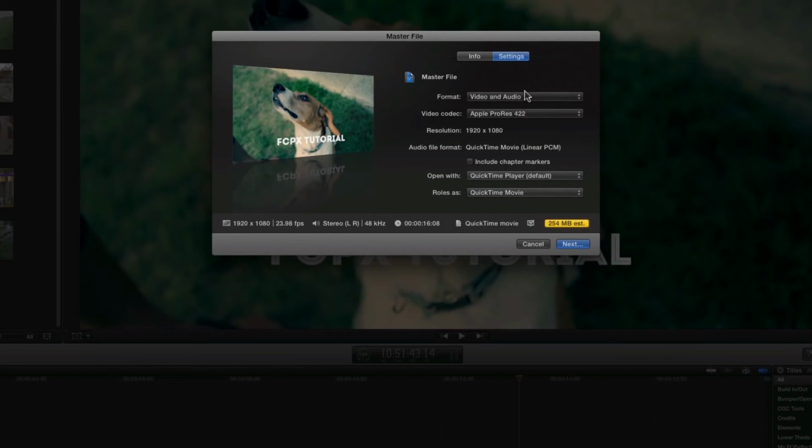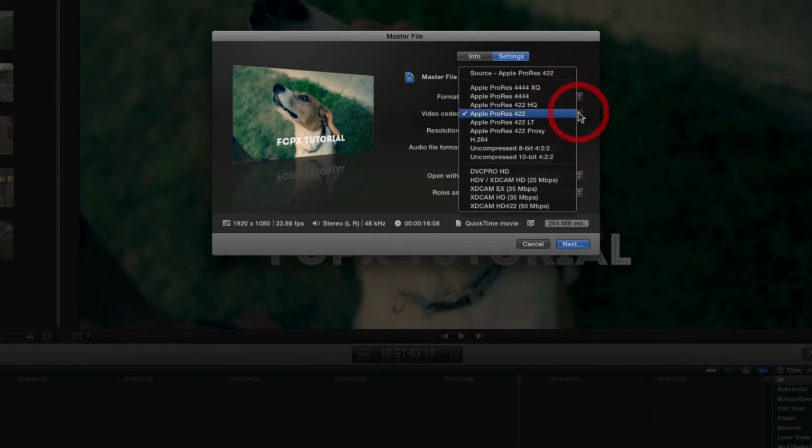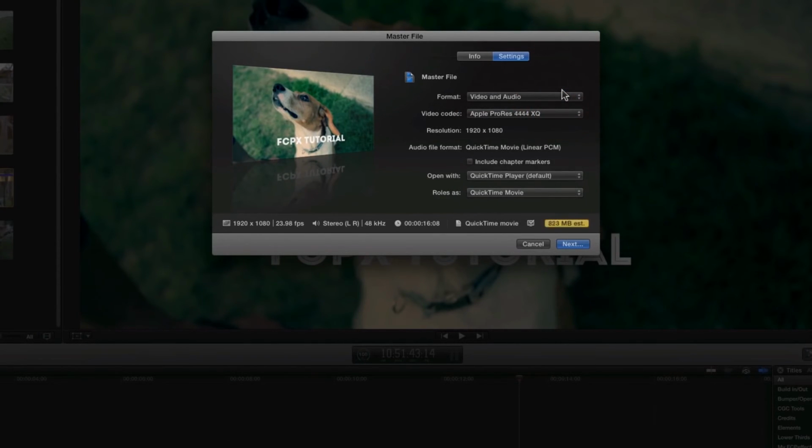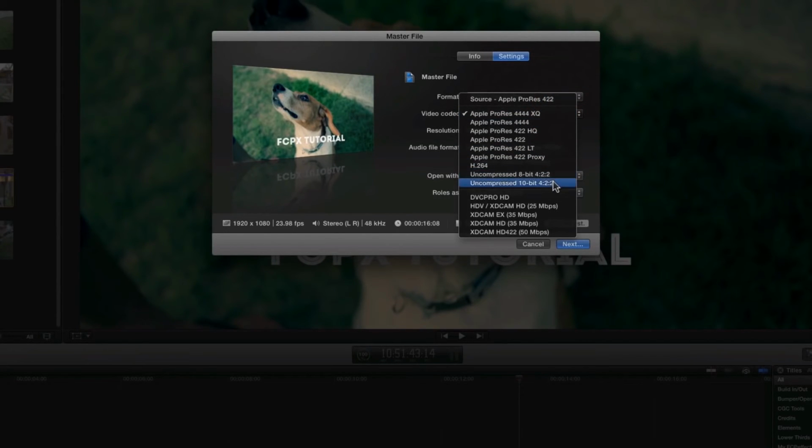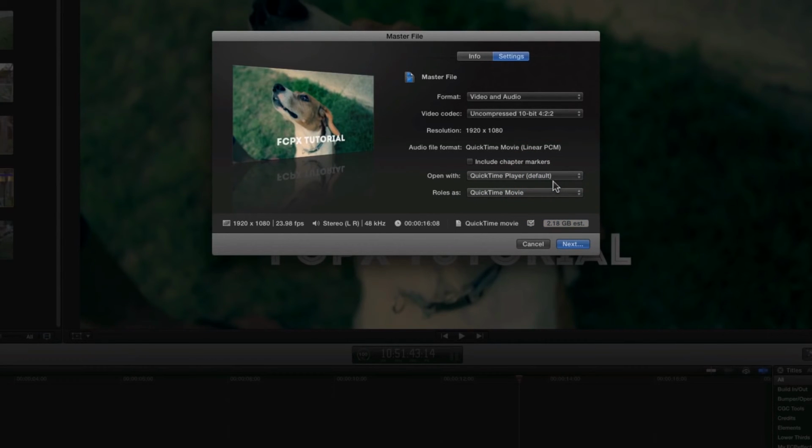So for example, when I go to ProRes 422, our file size goes from 30 megabytes to 250. If I go to ProRes 4444, it goes to 823 megabytes. And if I get real crazy and go uncompressed, our 16-second video goes to 2 gigabytes. Once you have all that squared away, simply hit next, choose where you want the file to save, and your video is exporting.